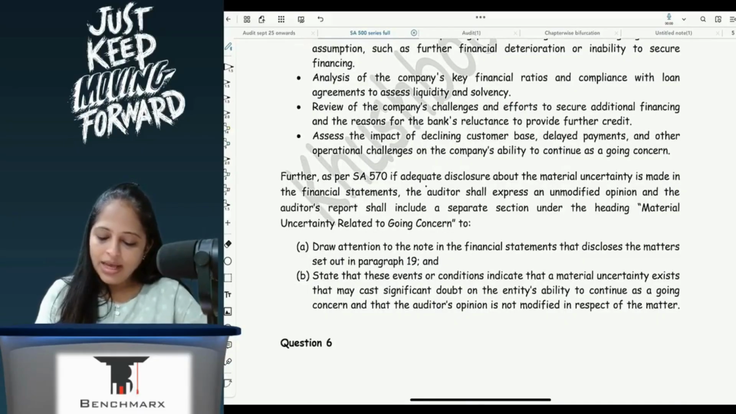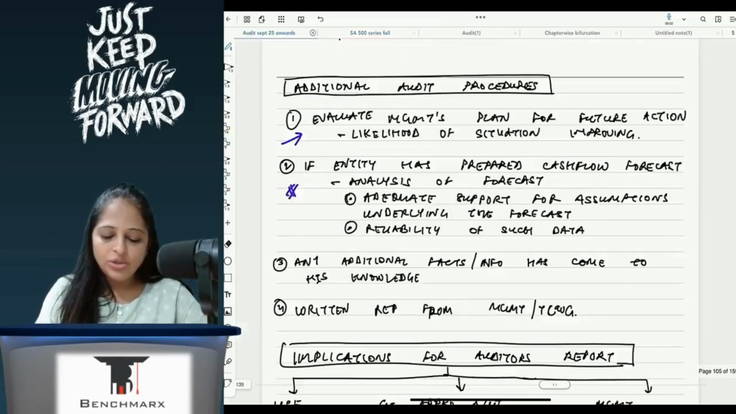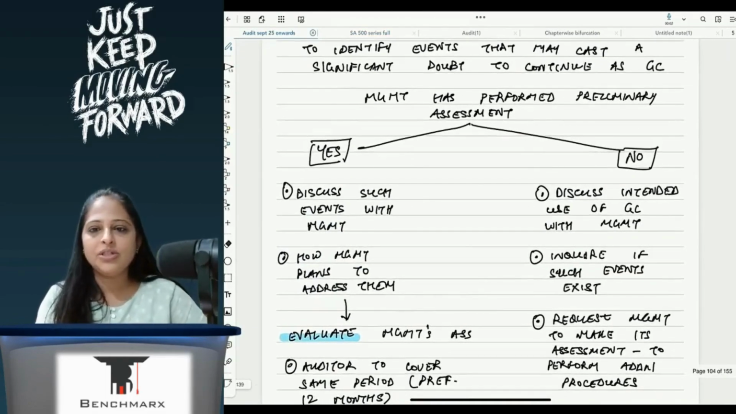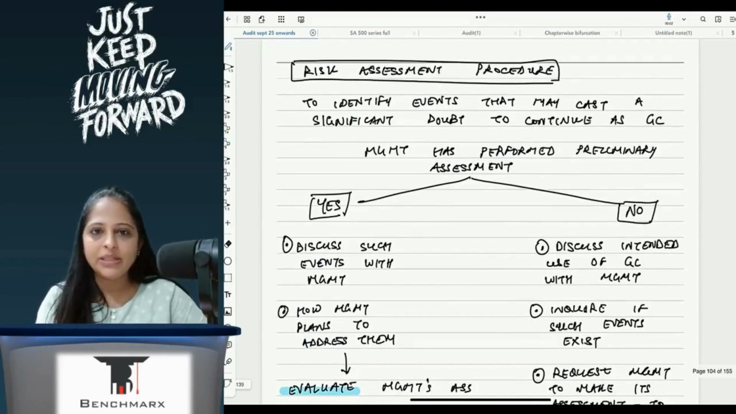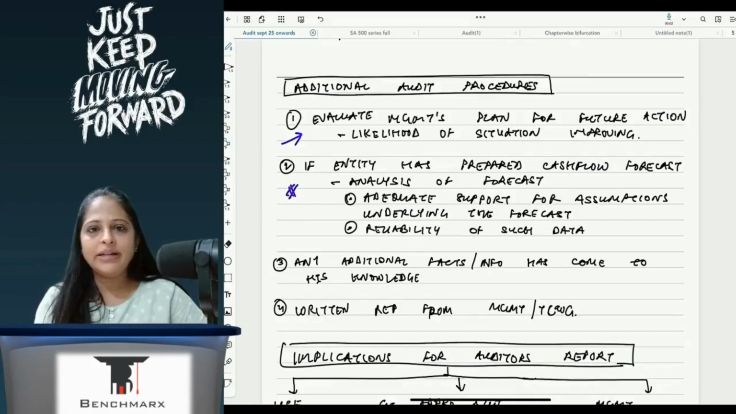Further, if adequate disclosure about material uncertainties is made, auditors shall express an unmodified opinion, and draw attention and state the events, correct? So you will do your risk assessment procedures, because management has performed a preliminary assessment, we write that as an assumption, and then we write down about additional audit procedures. So these are the processes that the auditor will have to follow.